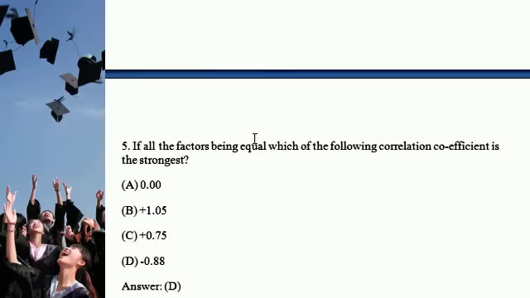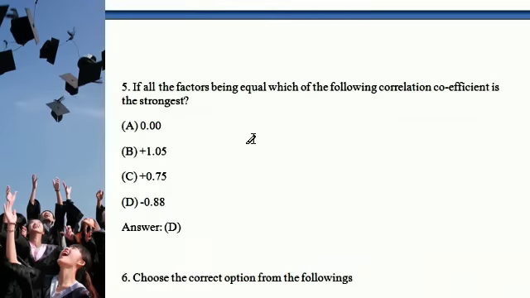Next is a very interesting type of question. If all the factors are equal, which of the following correlation coefficients is the strongest? Very interesting. Minus 0.88 is the strongest correlation. The correct answer is D.